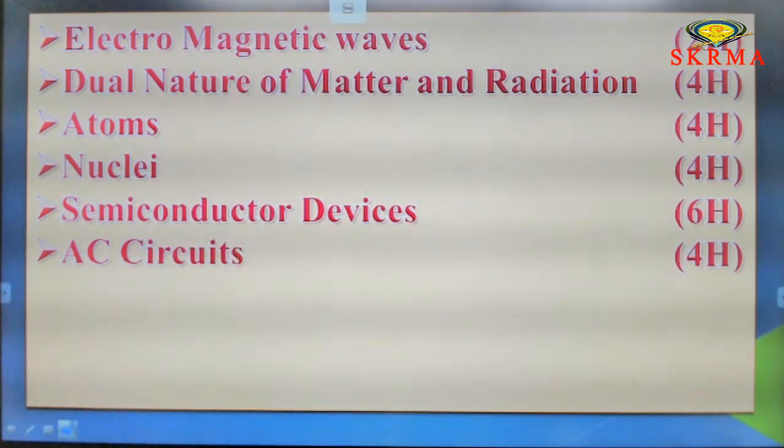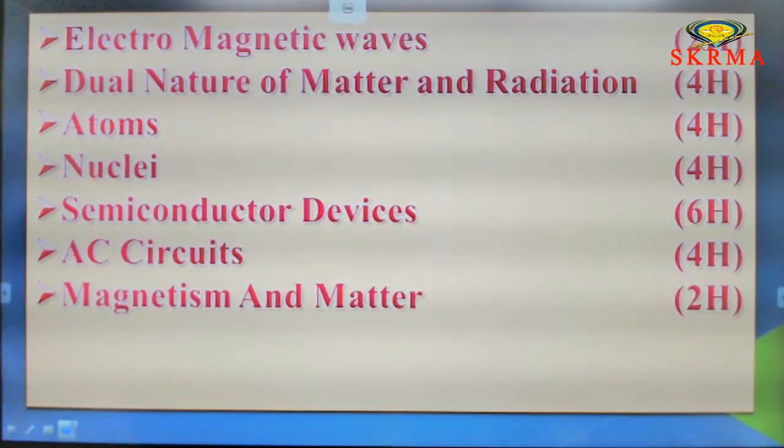Next, AC circuits. This is purely equation based and may take 4 hours to revise. Next one, magnetism and matter. This is purely theory based, so it may take 2 hours to revise. Next, wave optics. It may take 4 hours to revise. Next, coming to the class 11 topics.